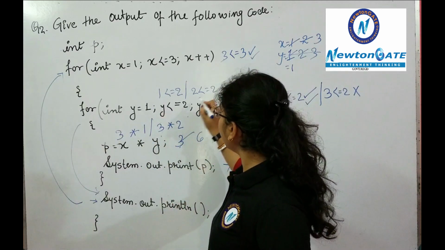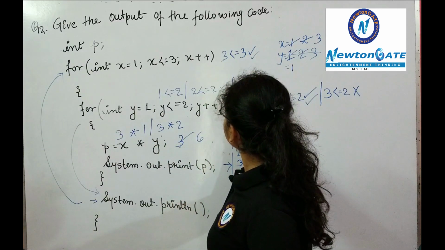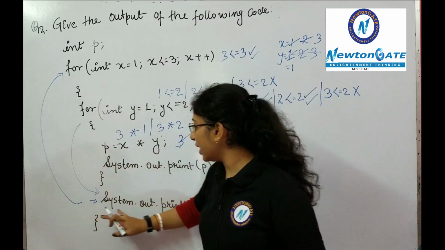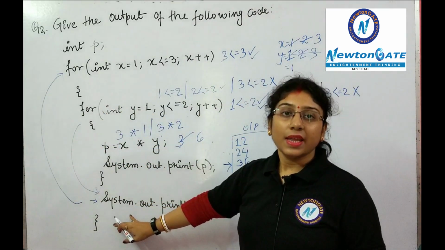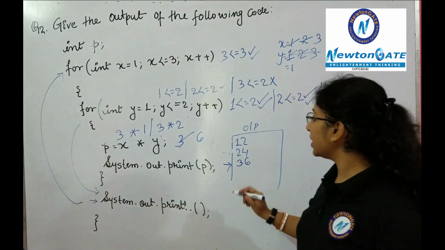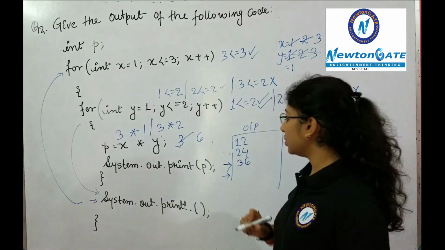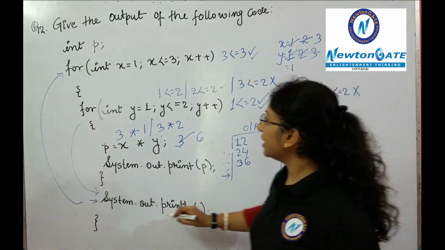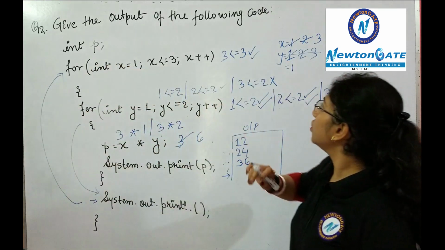Now it will become 3. 3 less than equals to 2. The condition is false. The control will move to the next line or outside of the inner loop and will change the cursor position. Now the cursor will blink in the next line and the control will move to the outer loop.